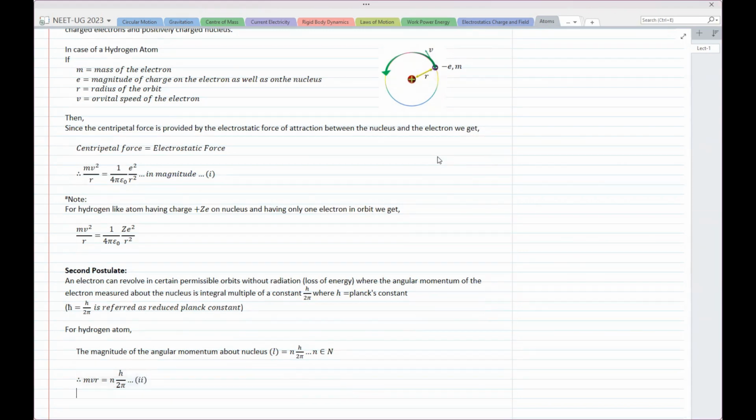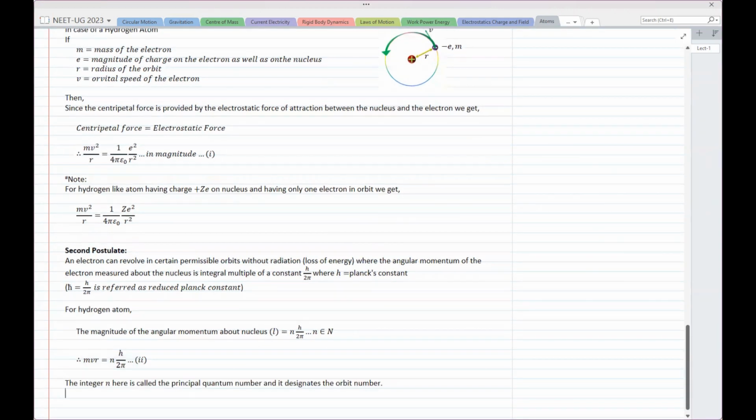If you satisfy this condition, n being a natural number, the integer n is called the principal quantum number. You probably know this, because this is what we always use in chemistry. This is called the principal quantum number, and it designates the orbit number, what we call first orbit, second orbit, third orbit. That means the first position from the nucleus where the electron can be without radiation, then the second possible position, the third possible position. And here we have a tricky thing. It is the combination of v and r, velocity and radius, that is, velocity and distance, that determines where that electron can be.